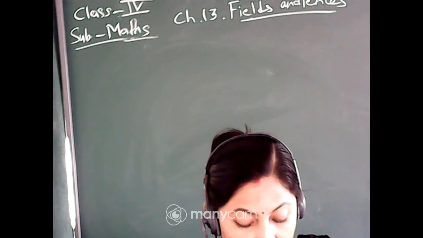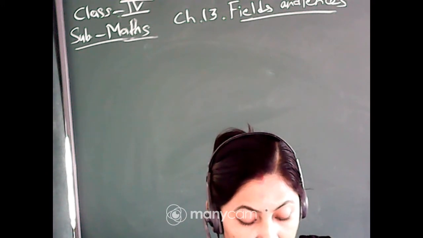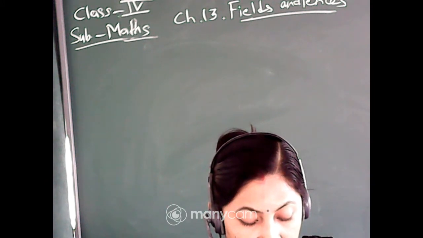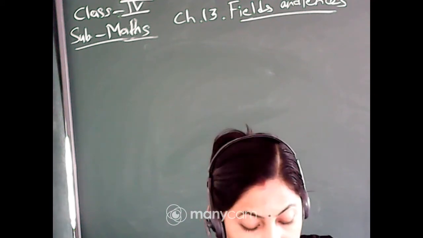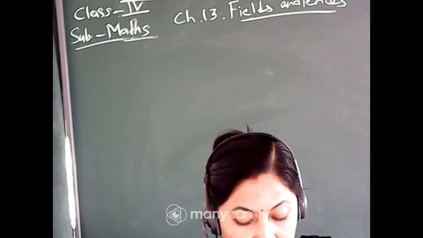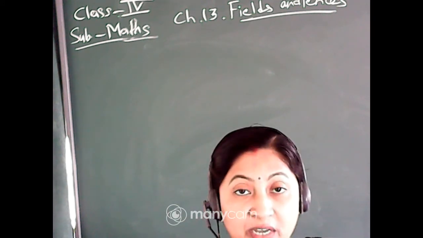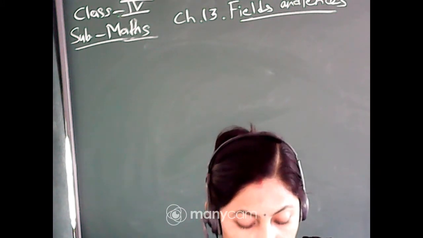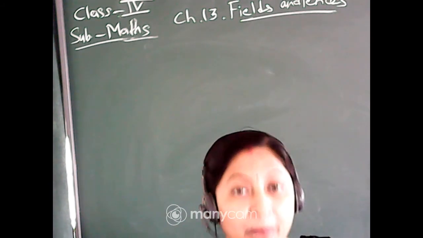Now today we will start from page 152, question number 3. Ganpat's wife works in a tailor's shop. She has to fix lace around a tablecloth. She bought a 100-meter roll of lace. Look at the picture of the tablecloth and tell how much lace is used for one tablecloth. She has made the lace around a rectangular table. You have to find the outside boundary of the rectangular table, that means the perimeter.